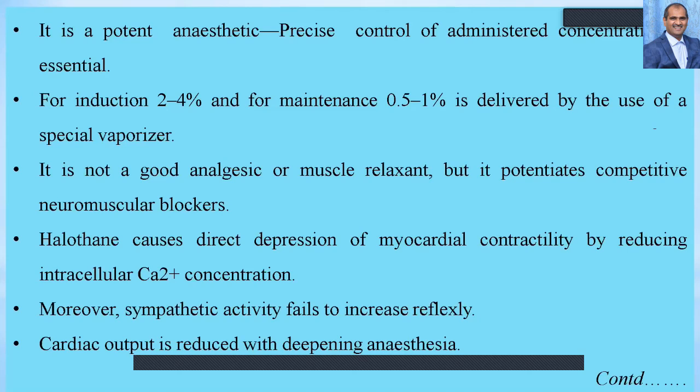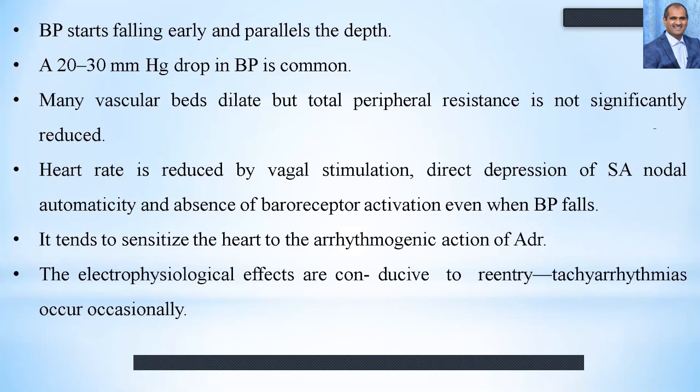Halothane causes direct depression of myocardial contractility by reducing intracellular calcium concentration. Moreover, sympathetic activity fails to increase reflexly. Of course, the cardiac output is reduced with deepening of the anesthesia, and the blood pressure starts falling early and parallels the depth of the anesthesia.